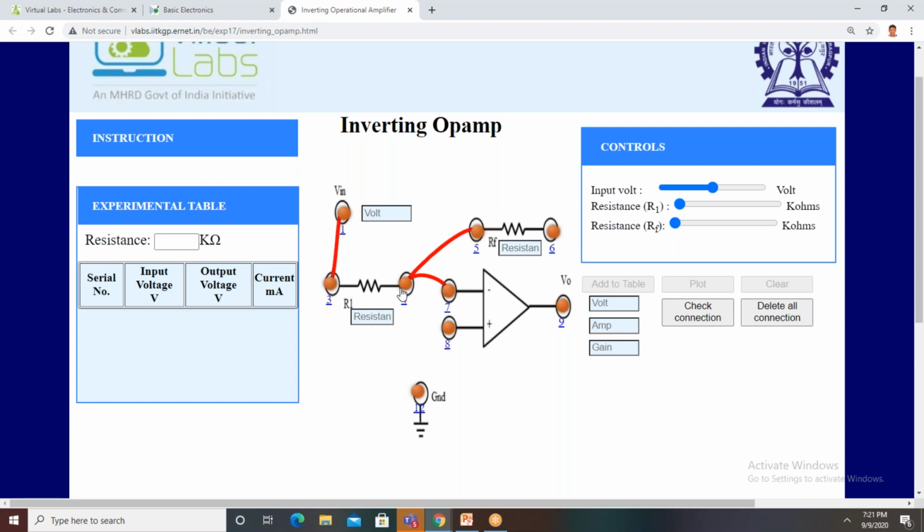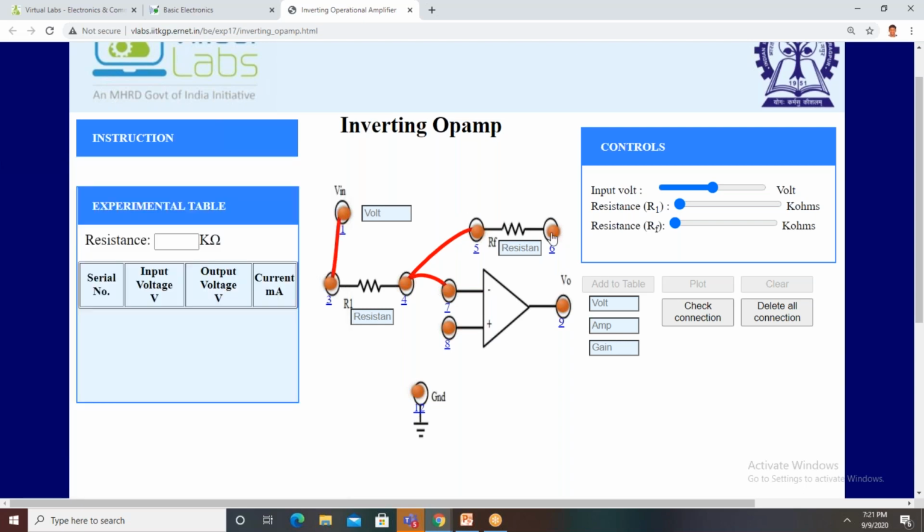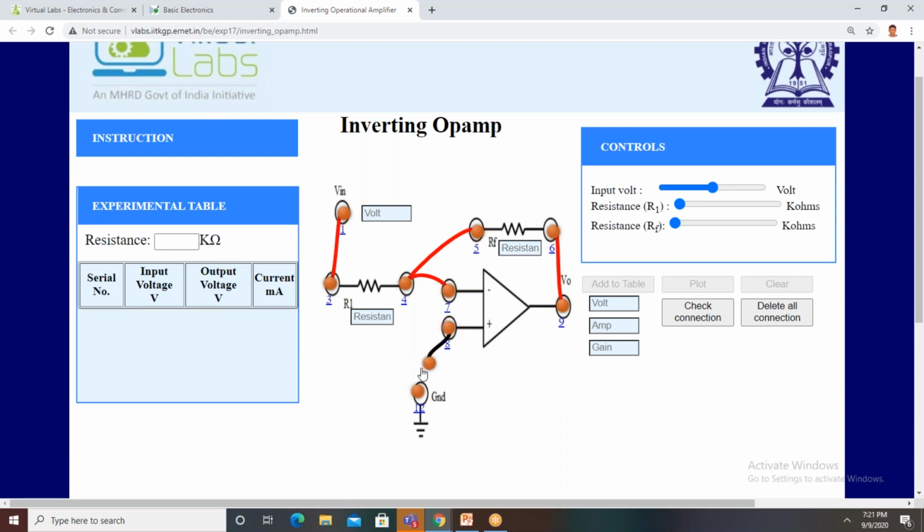Once the connections part is over, what is the next step, ma'am? Click on the check connection button to check the connection. Then if connected wrong, double click on the wrong connection, else click on the delete all connections button to erase all the connections. If there is any wrong connection, that will be indicated. You double click on that wrong connection, it will be deleted, and we can make a new connection. Otherwise we can delete all the connections. Is it clear, ma'am?